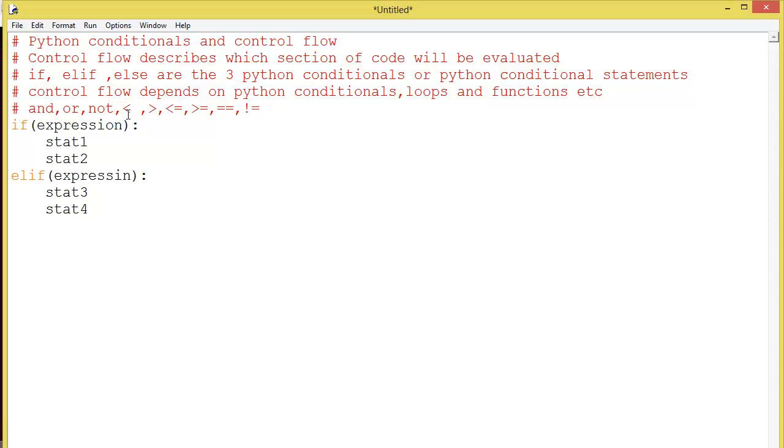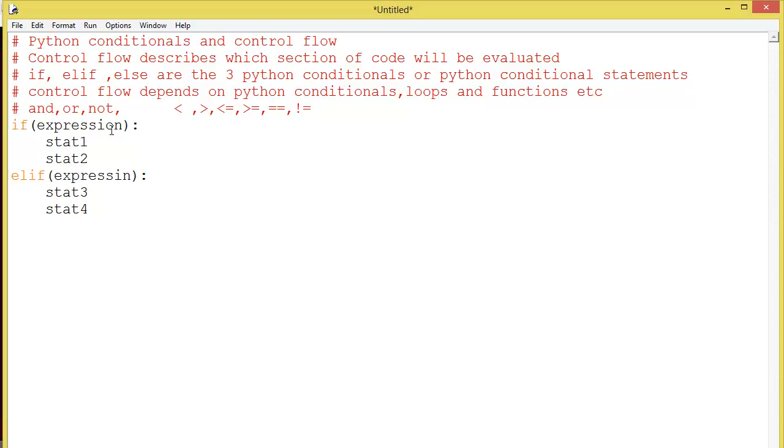These all 6 are comparison operators. If you want to check whether one number is less than or greater than another number, you can use these comparison operators. And if you want to check if both numbers are equal, you have to use the equal operator. This is the not equal operator. We will see each and everything with some examples.